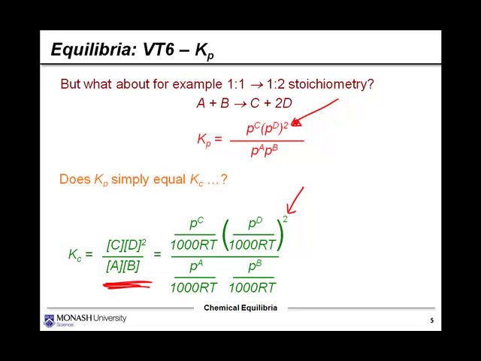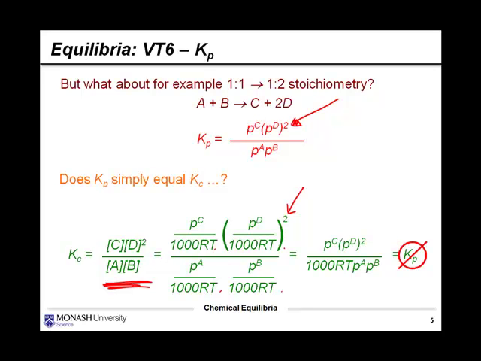Now I'm looking at this, and suddenly it doesn't look quite so simple. I can't cancel my 1000 RT components quite as easily, because if you like, I've got 1, 2, 3 on top, and I've got 1, 2 here. If I try and cancel everything, suddenly it looks a little bit different to how it looked when I had the nice 1-to-1 stoichiometry. And what I do notice is that that does not equal Kp.